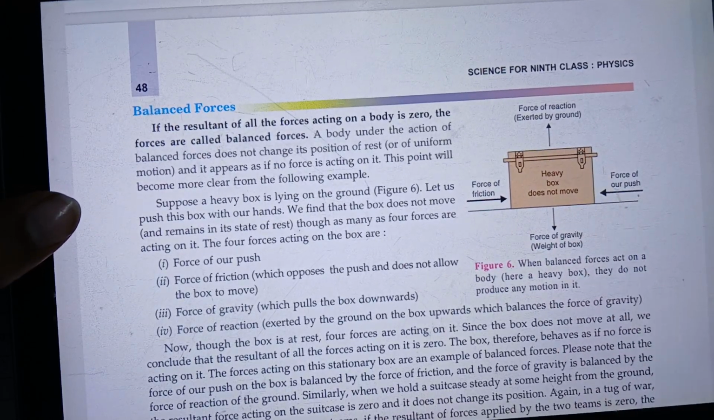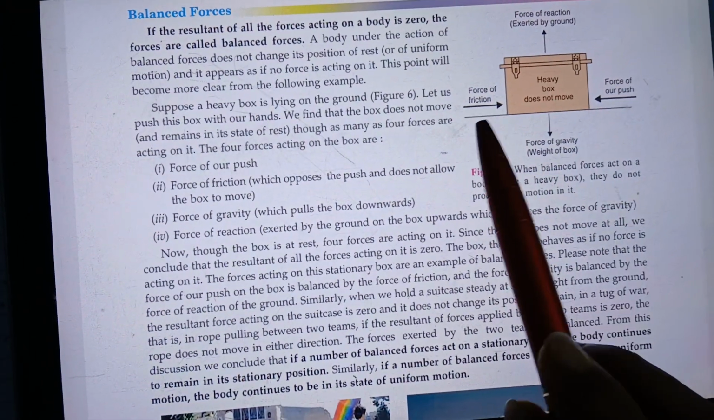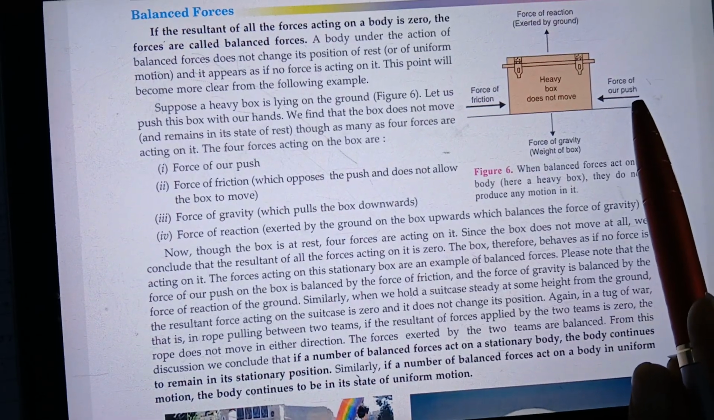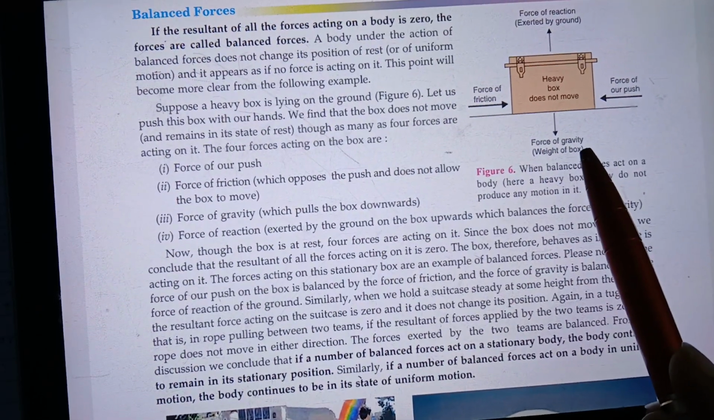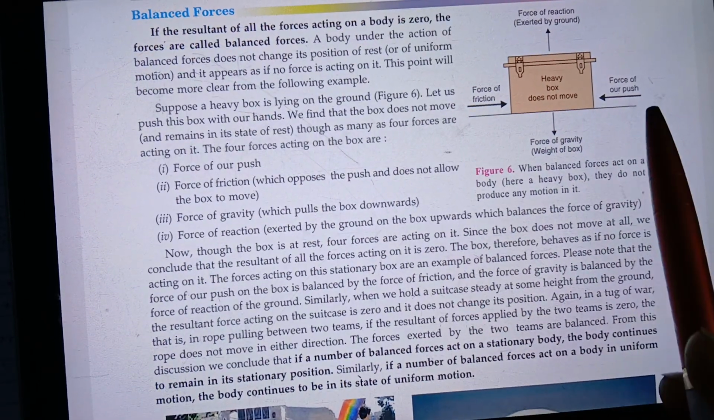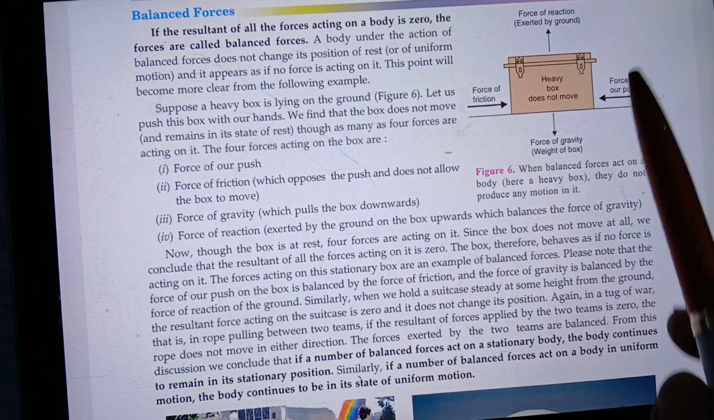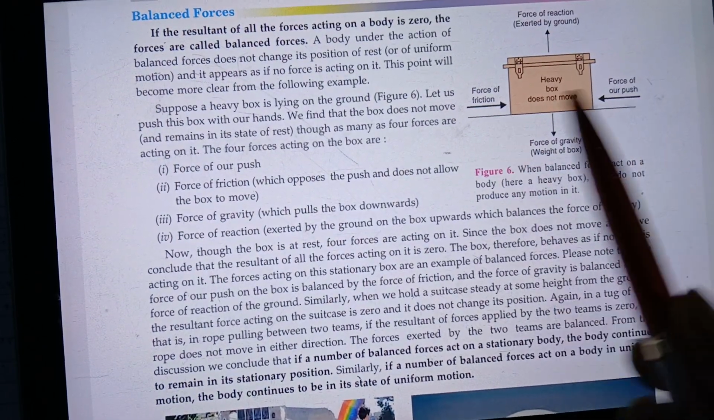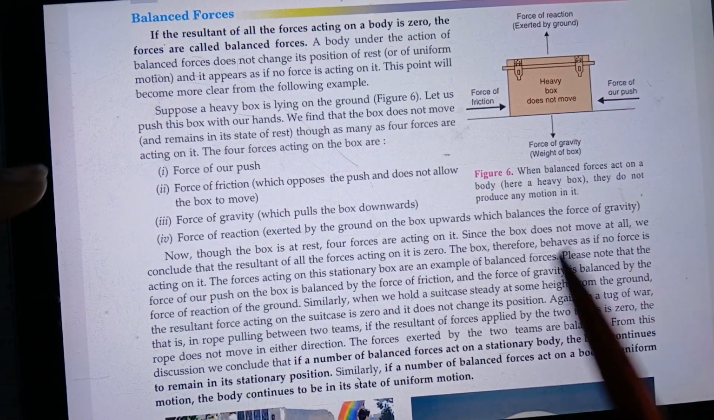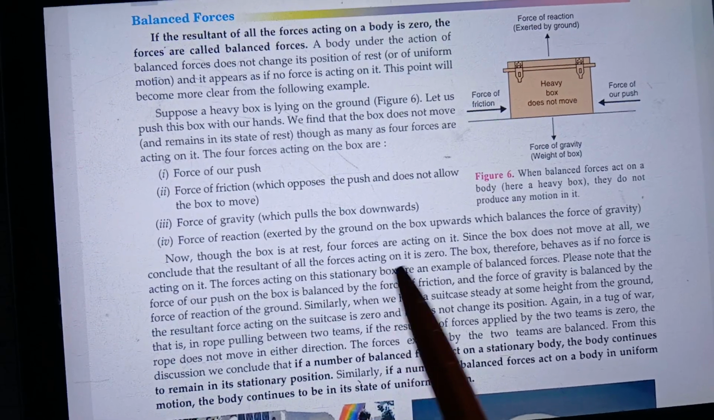are balanced. So in this case the force of friction will cancel the force of our push, and the force of gravity will cancel the force of reaction exerted by the ground. So the body will feel as if there is no force acting on it because of the cancellation of these opposite and equal forces. So here we see the box is at rest, and four forces are acting on it.